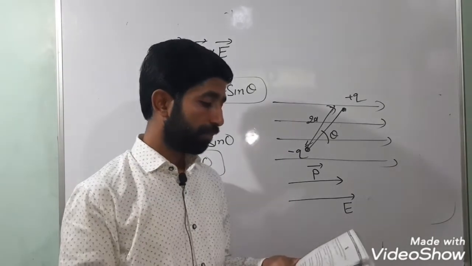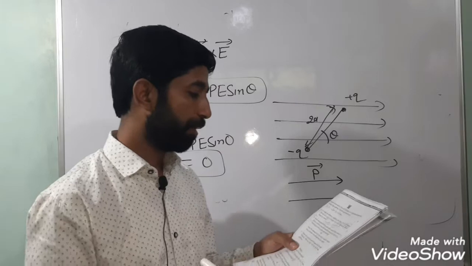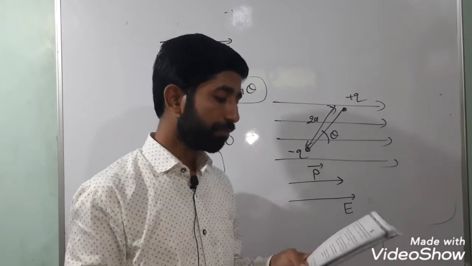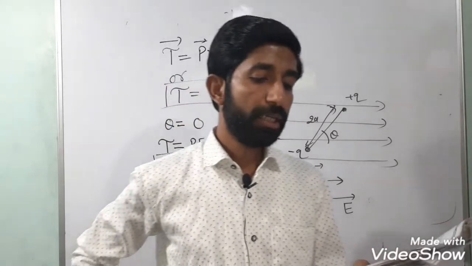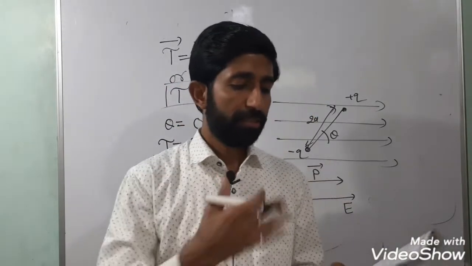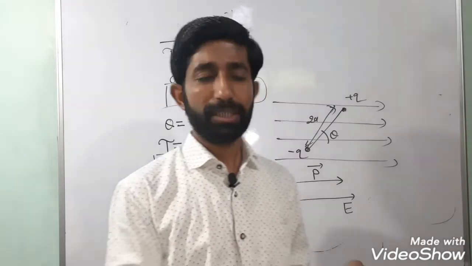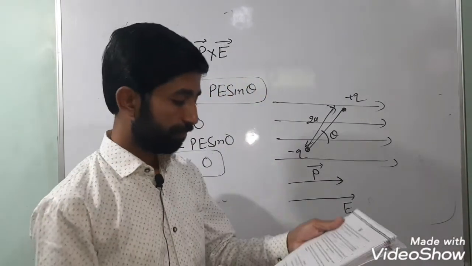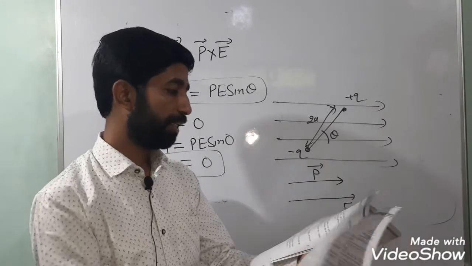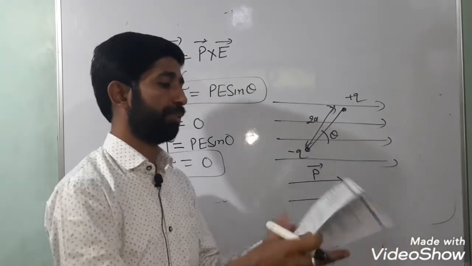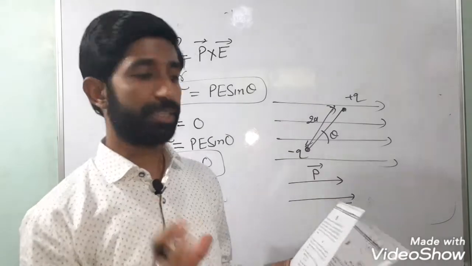Okay. The OR part, that is the optional part of question number 26, is: obtain an expression for the energy stored in a capacitor. We shall do this afterward because we have not studied capacitors so far. So going ahead, I have one more big question, which I already discussed. That is question number 36.